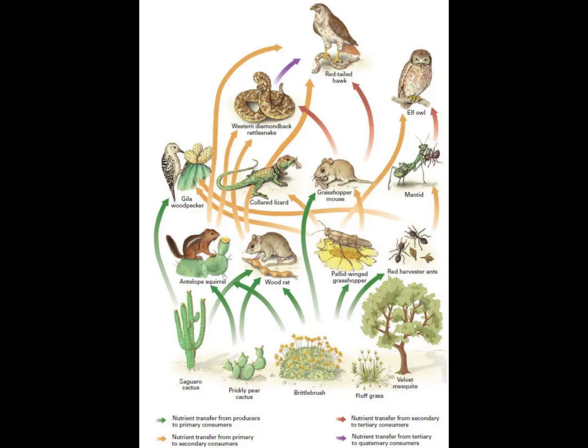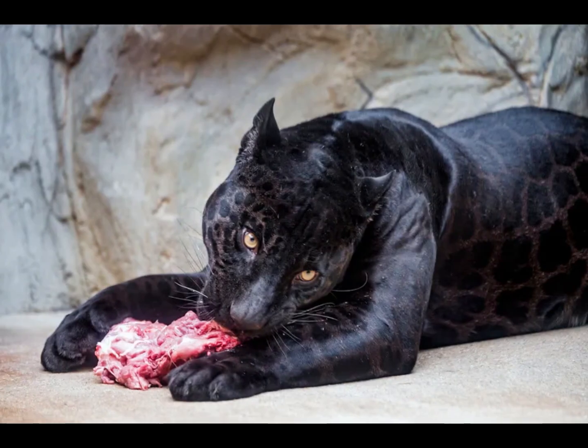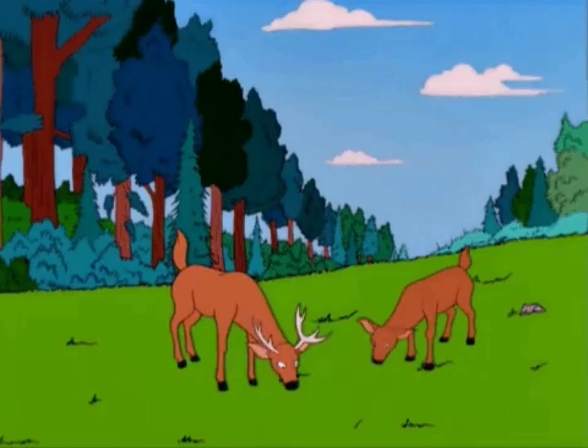A food web, on the other hand, is more complex and realistic. It shows multiple interconnected food chains in an ecosystem, representing how different organisms consume various others. In a food web, a single organism may have multiple predators and prey, highlighting the intricate relationships within the ecosystem.